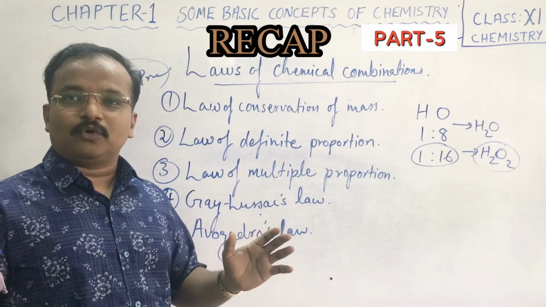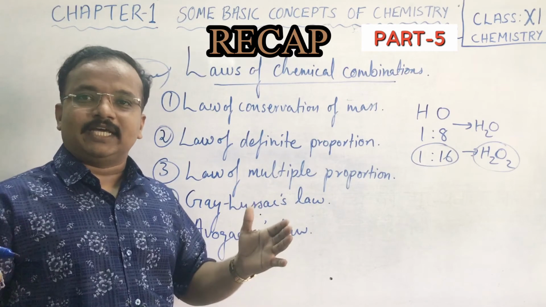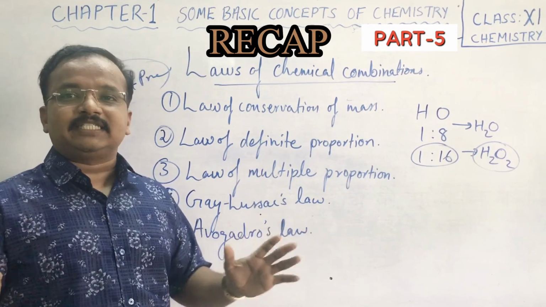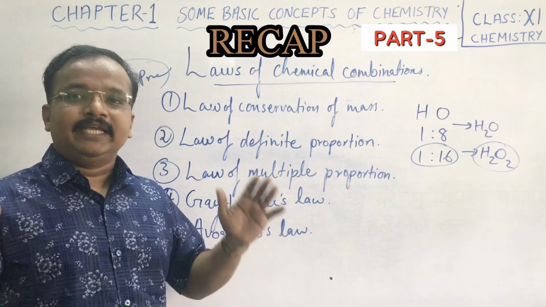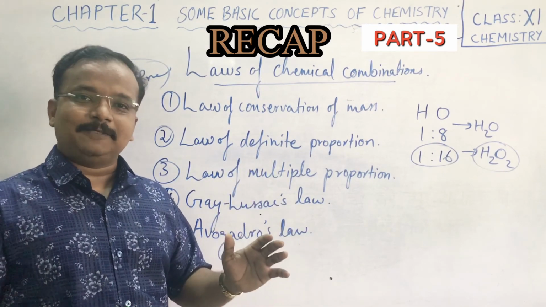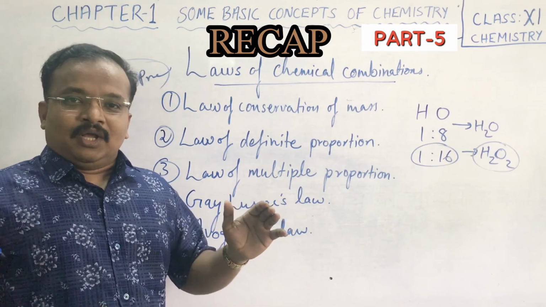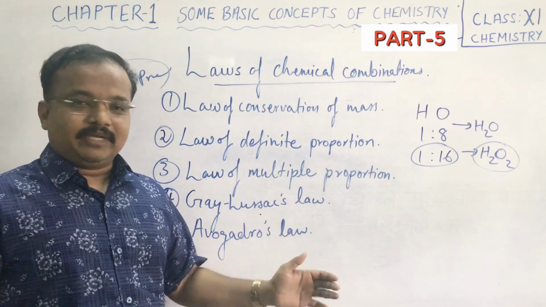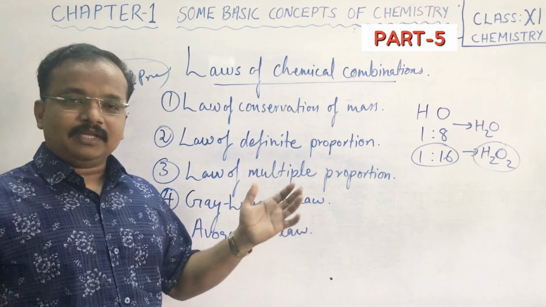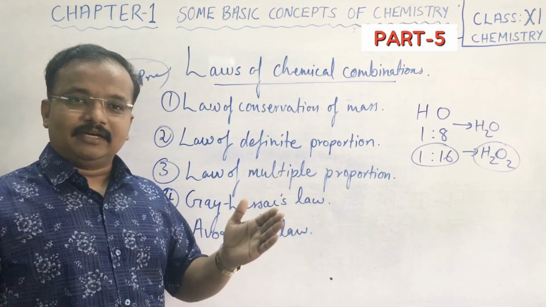According to Avogadro, equal volumes of gases at same temperature and pressure should contain equal number of molecules. Okay, children?